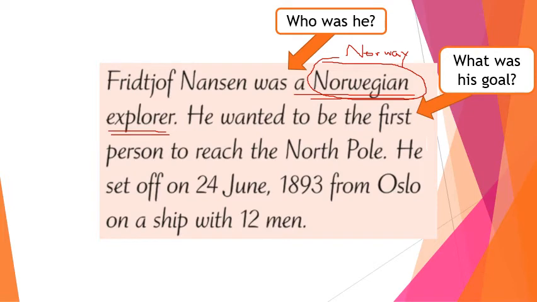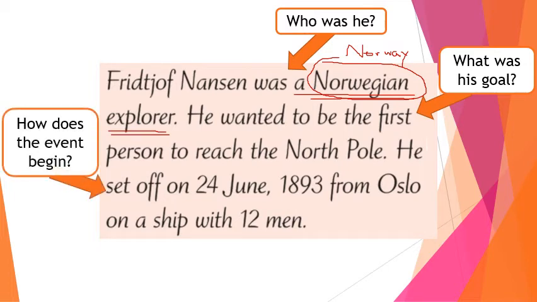Next, we see what his goal was. Why did he set off on this adventure that he decided to go on? Why is he about to do what we're going to read about? Because he wanted to be the first person to reach the North Pole.